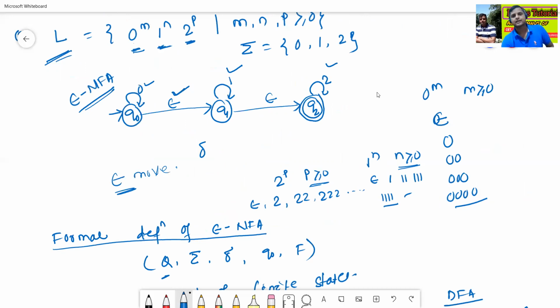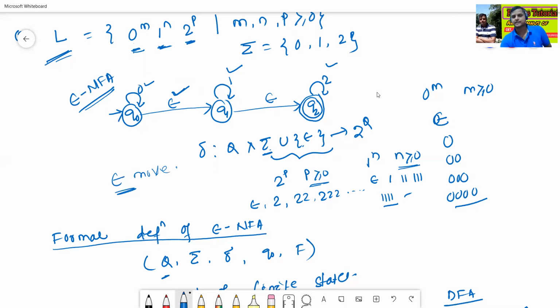That's why the transition function is Q times (Sigma union epsilon) to 2 to the power Q. So there is a little difference between the transition functions in DFA, NFA and epsilon NFA.